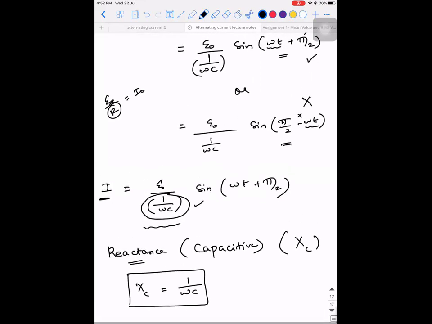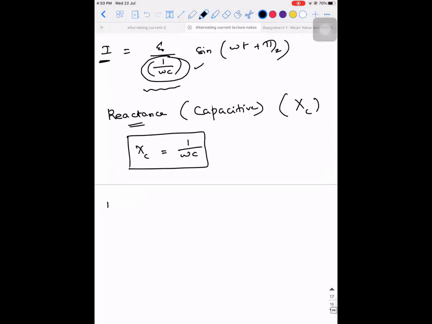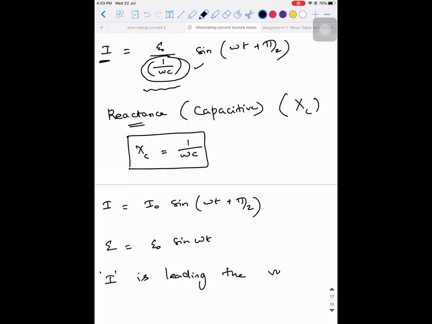So putting all these things together, what can I say? Can I write it like I is equal to I naught sine of omega t plus pi by 2? Then what is the value of E you had? E is equal to E naught sine omega t. If I ask you which one is leading the other, what will you say? Look at the expression. Current is leading the voltage. By how much? Pi by 2.